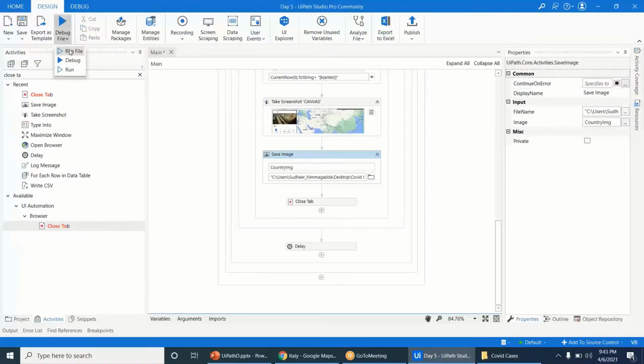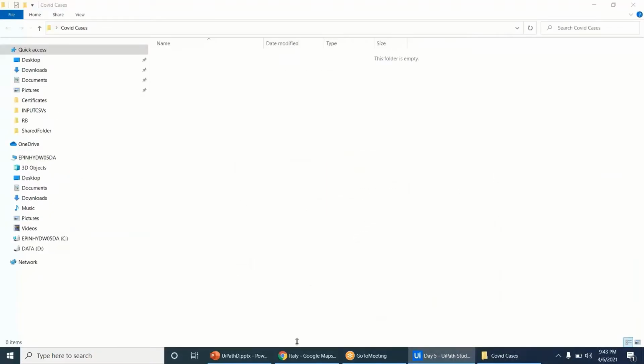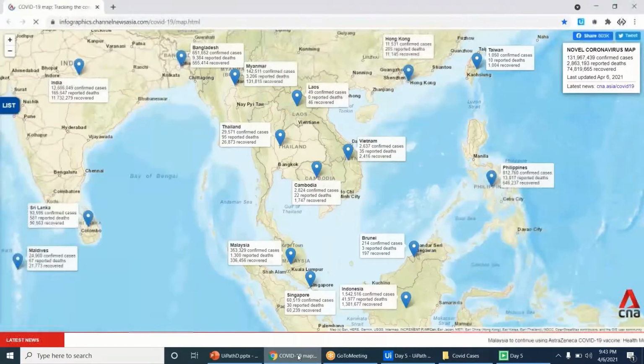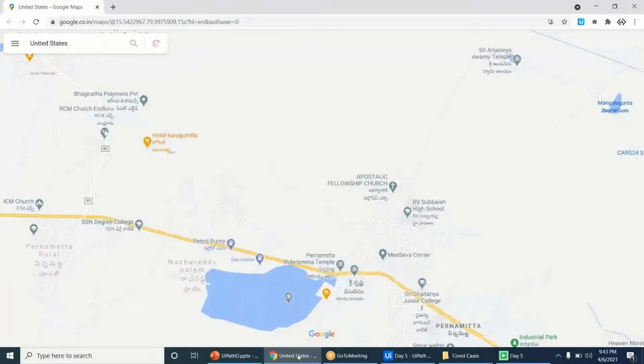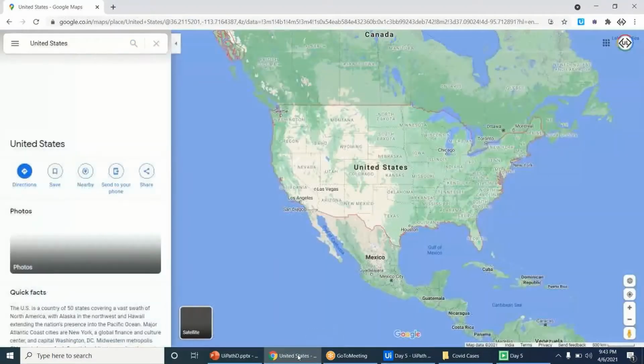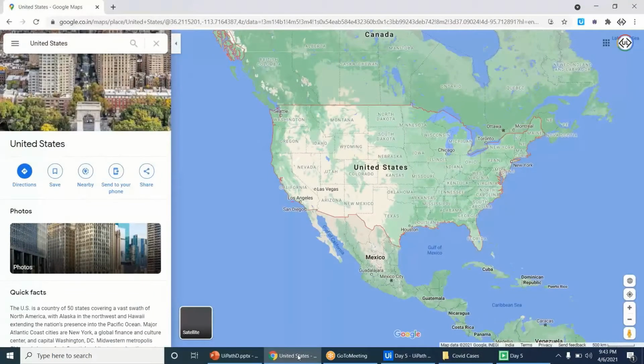Let's try to run. See what will happen. First, the robot is running, so it opens the data and extracts the data from that particular scraping. It opens the map and it will type the USA first one and take a screenshot. Once it takes the screenshot, it will close the tab.